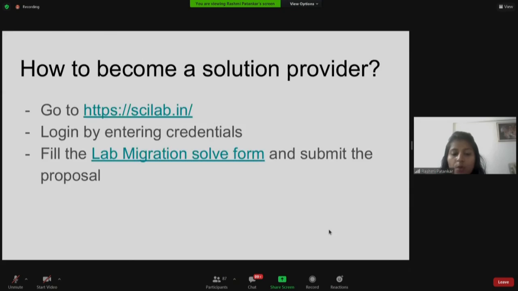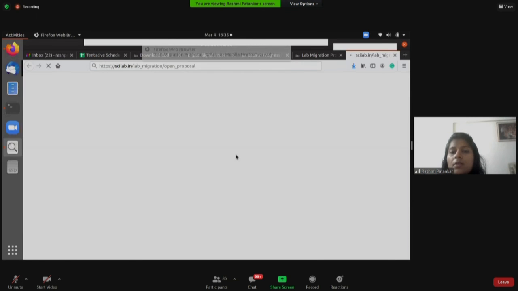Now the next benefit: suppose you do not wish to migrate any lab but still wish to contribute to this activity as a Scilab enthusiast or a student. You can do that by becoming a solution provider and help others to migrate their labs. For that, you click on the lab migration solve form link, and let me click on it.